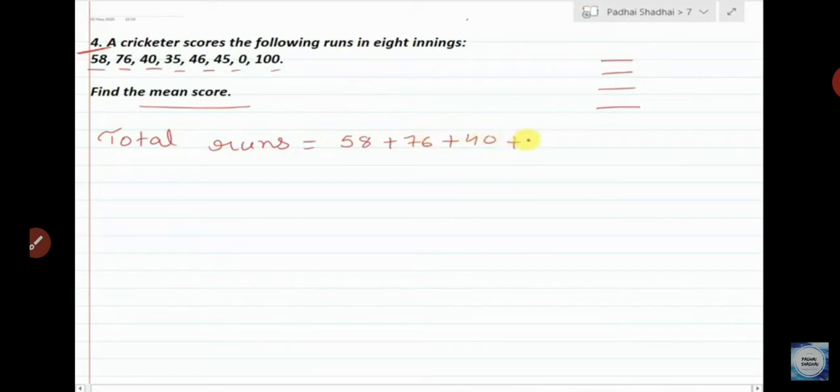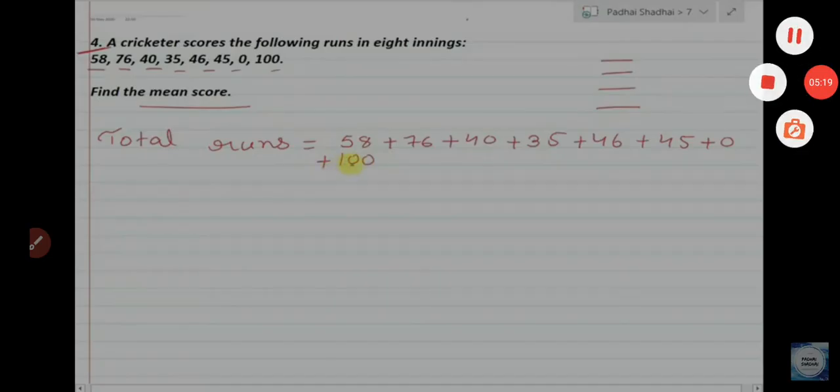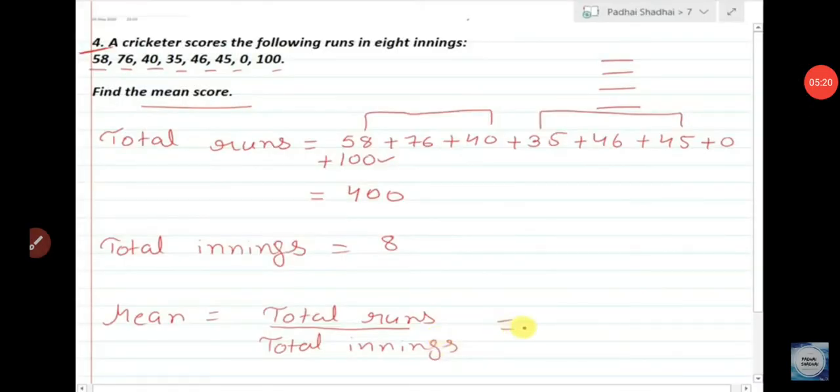So plus 58 plus 76 plus 40 plus 35 plus 46 plus 45 plus 0 plus 100, divided by 1, 2, 3, 4, 5, 6, 7, 8, divided by 8. So 400 upon 8. What is your answer? Your answer is 50. Okay.